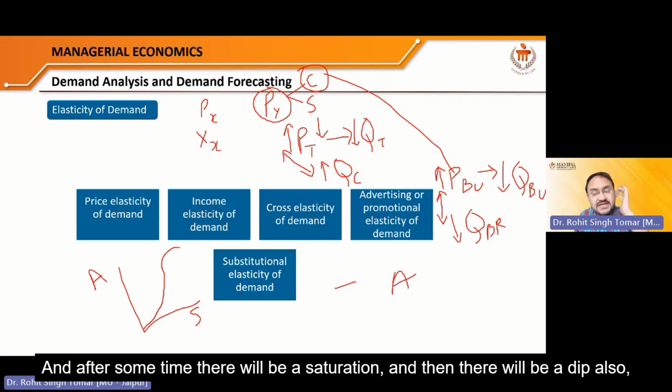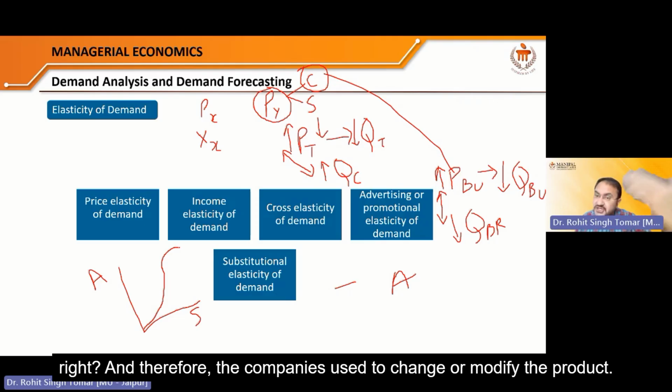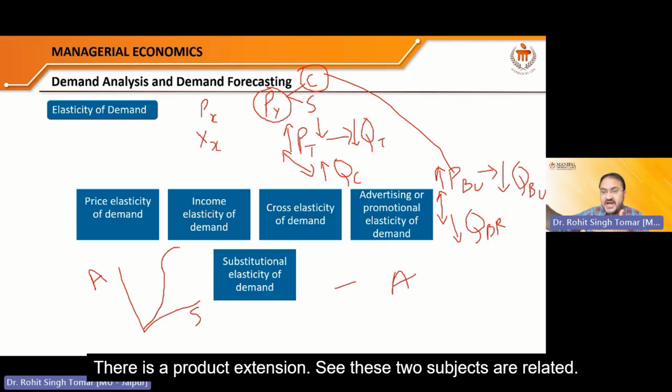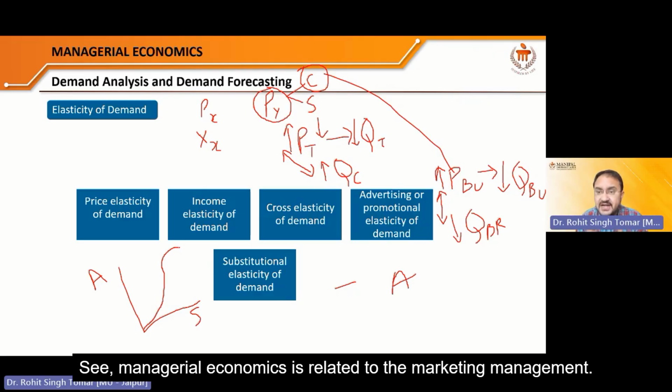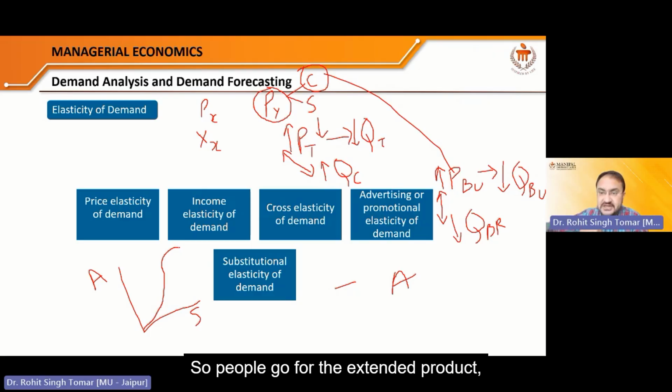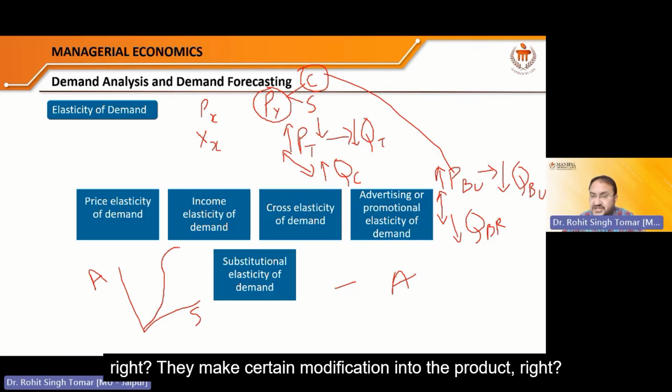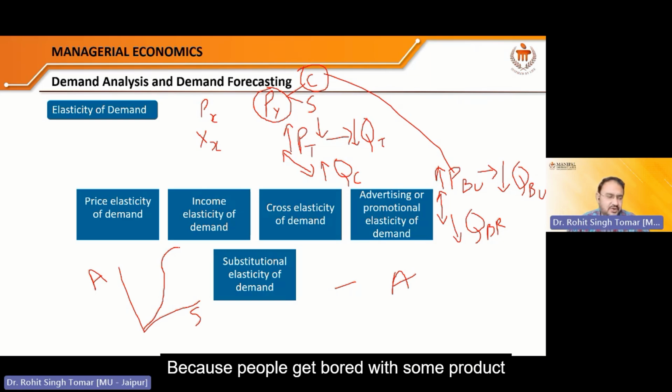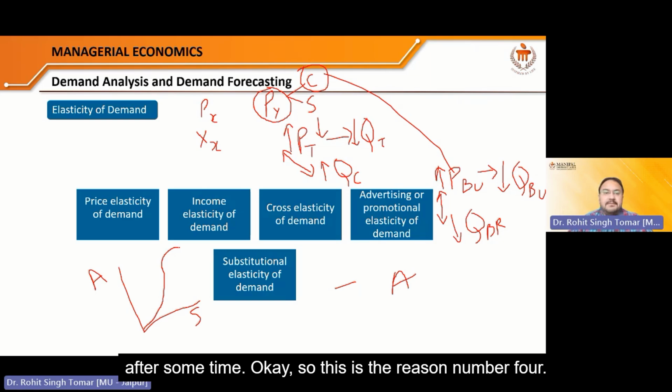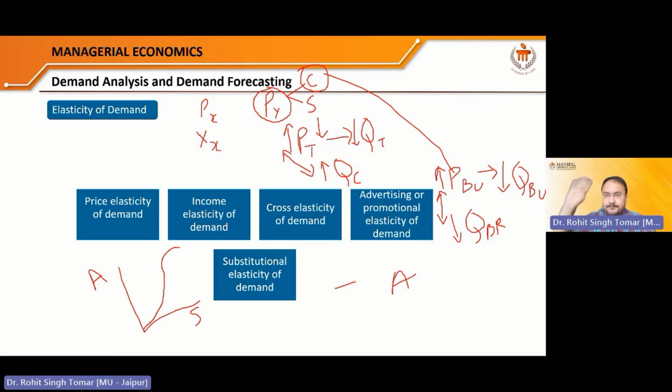And after some time, there will be a saturation, and then there will be a dip also. Right? And therefore, the companies used to change or modify the product. There is a product extension. See, these two subjects are related. Managerial economics is related to marketing management. So people go for the extended product, right? They make certain modifications to the product, because people get bored with some products after some time. Okay, so this is reason number 4.